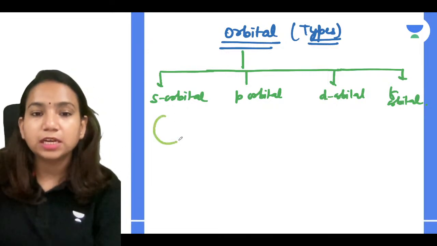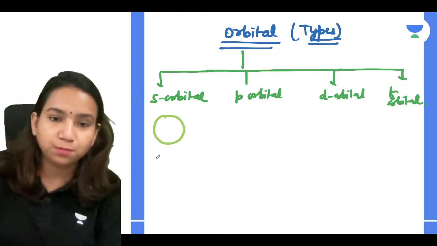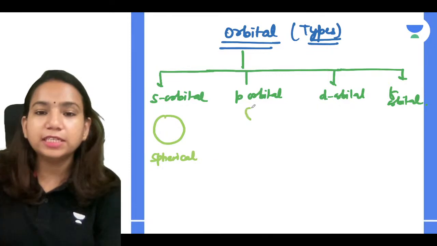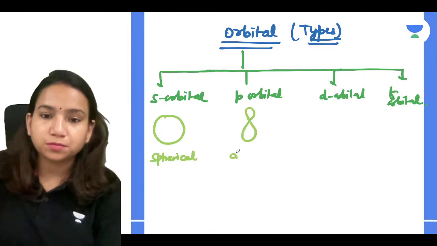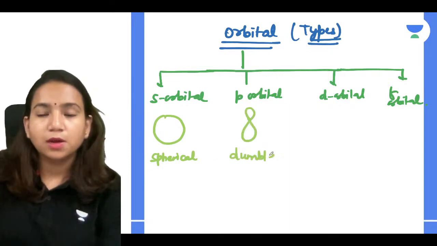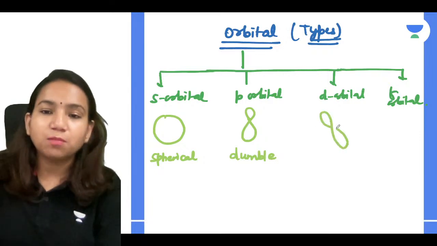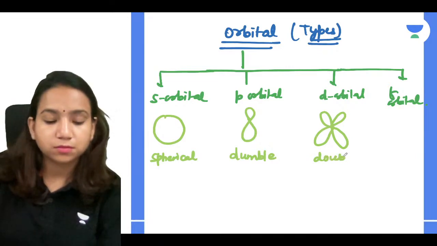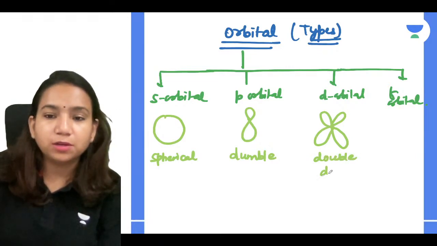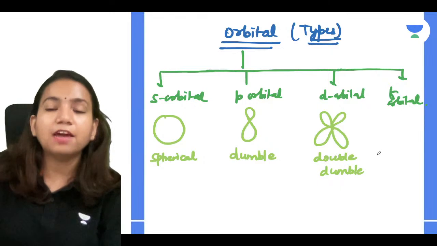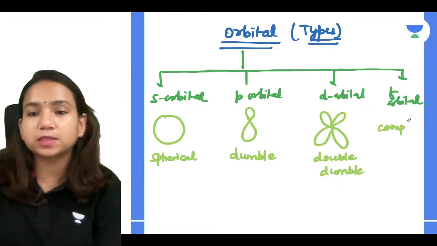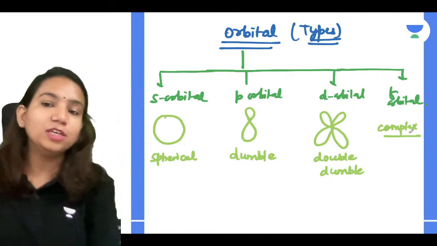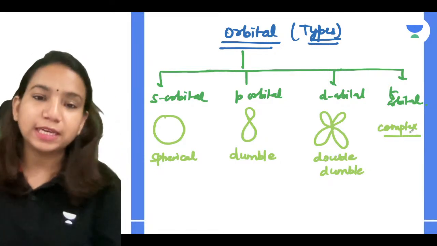S orbital is spherical in shape, while P orbital is dumbbell shape, while D orbital is double dumbbell shape, and F orbital shape is complex. We haven't given any specific name to it, but yes, F orbital shape is complex.